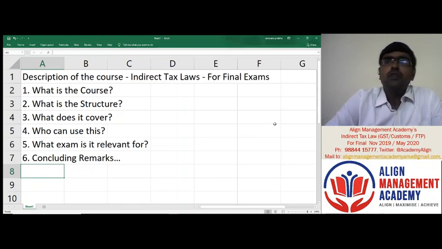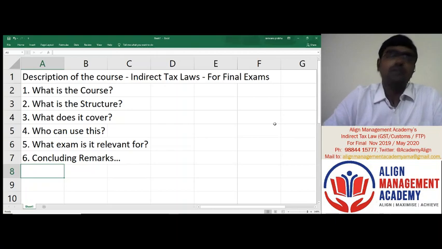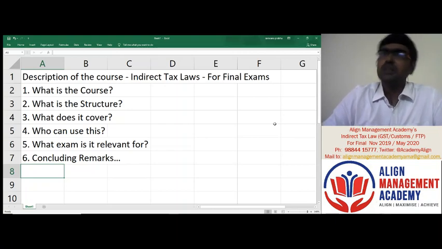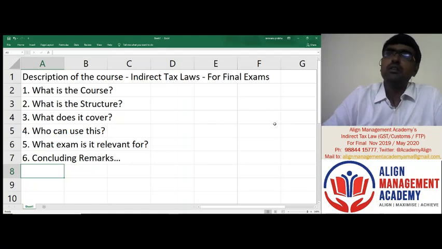Therefore, it would be difficult to cover the SGST Act separately, and it is also not very useful to cover them separately because the CGST Act will suffice. So on account of all these reasons, SGST Acts are not covered separately in this particular course. But though the CGST Act may form the backbone of the entire discussion, we would also be covering the provisions of the IGST Act, Compensation Cess Act and UTGST Act wherever they are relevant.